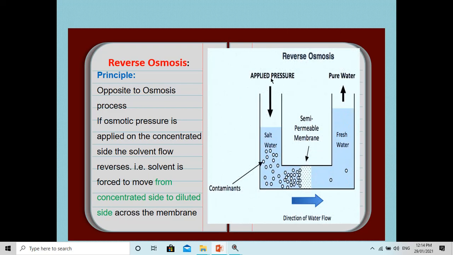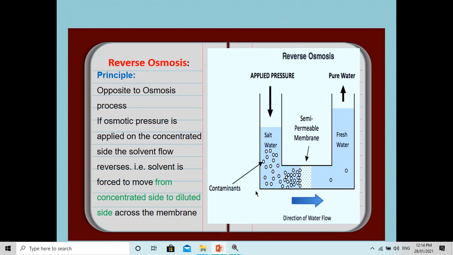Now look at here. Here the pressure is applied on the concentrated side. What happened here? When the osmotic pressure is applied from the concentrated side, the solvent, that is water, starts to flow from the concentrated side to the dilute side.